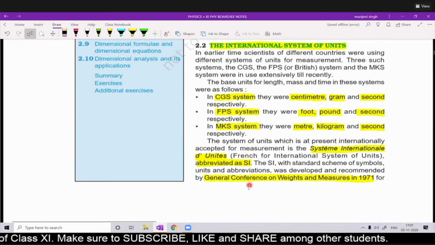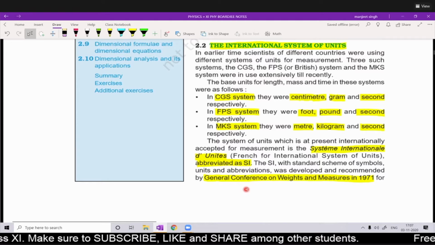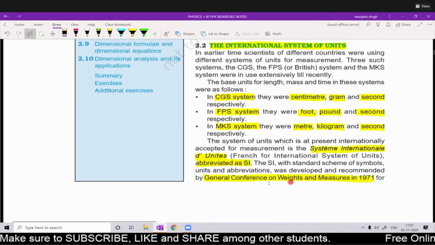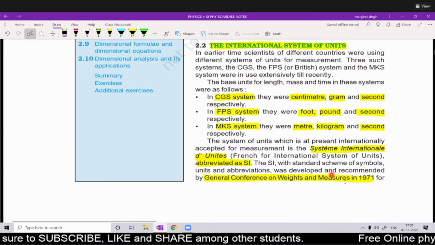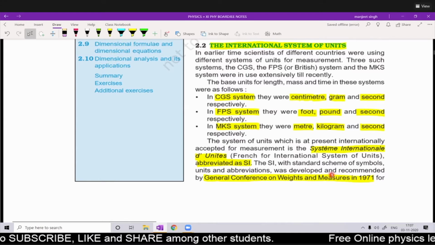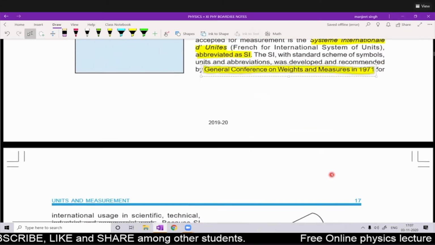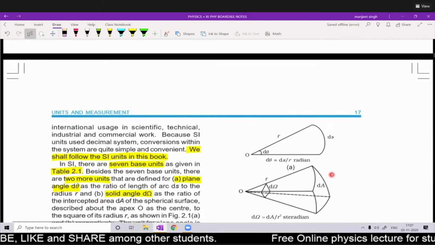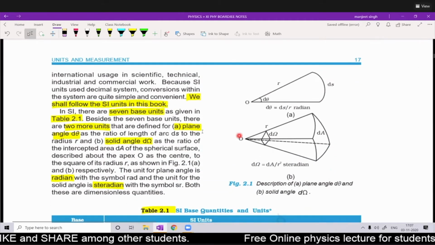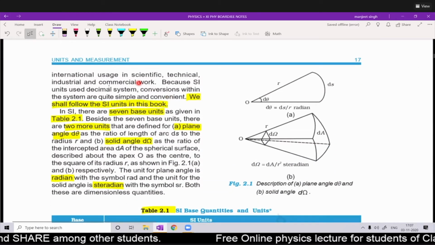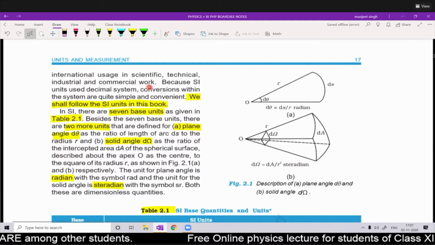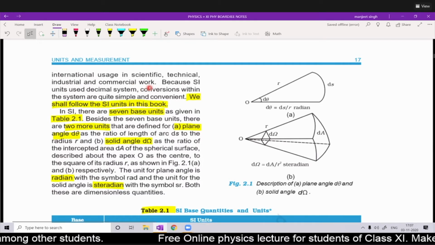So what is the SI system of units? A General Conference on Weights and Measures was held in 1971, and scientists from all over the world gathered and decided that we have to use certain units in scientific, technical, industrial, and commercial work. That's why we need a system of units.